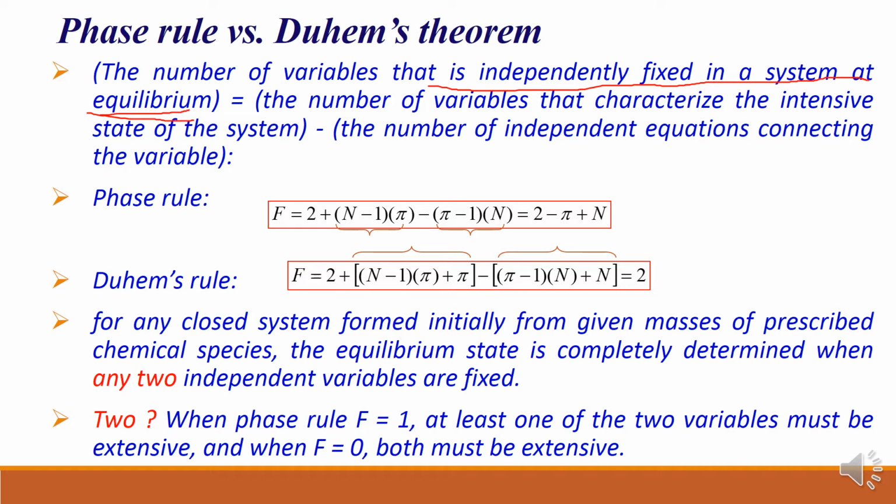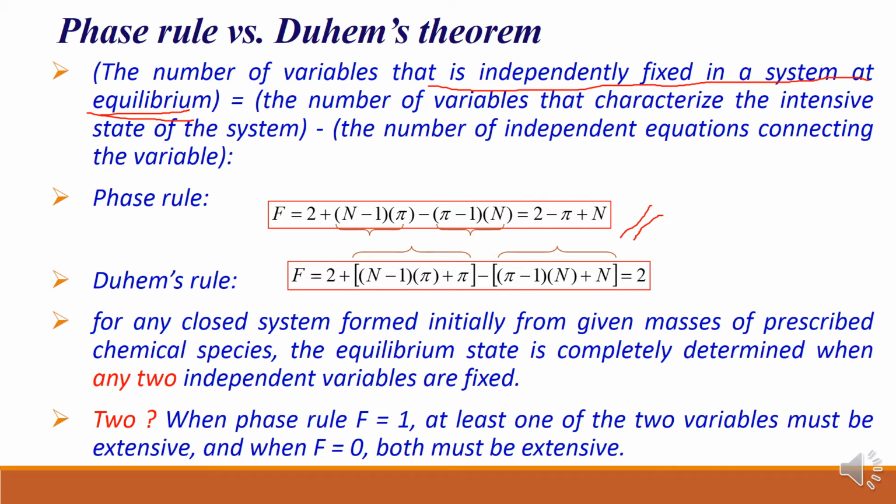Remember, this is very important, right? So how is it derived? The simple equation here: it is the number of variables that characterize the intensive state of the system minus the number of independent equations connecting the variables. So this is very simple. The left hand side is nothing but your degrees of freedom, which is equal to the number of variables minus the number of equations. So for the phase rule you will get this particular equation.